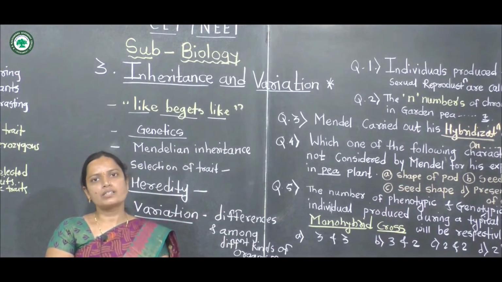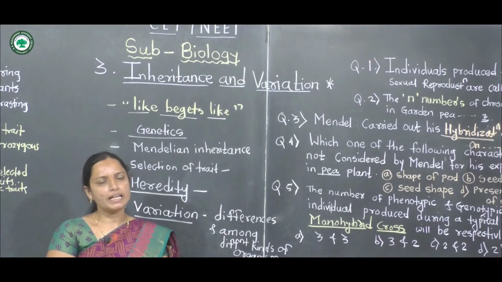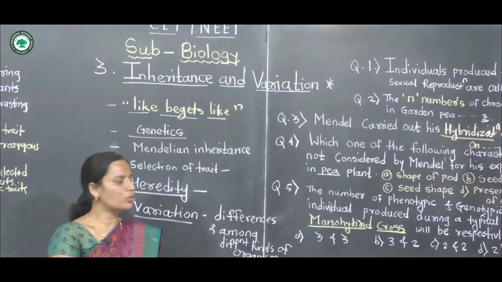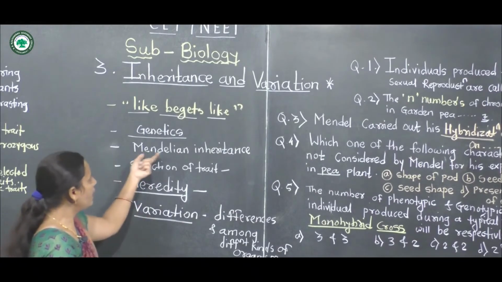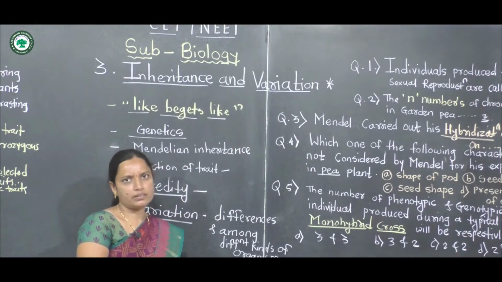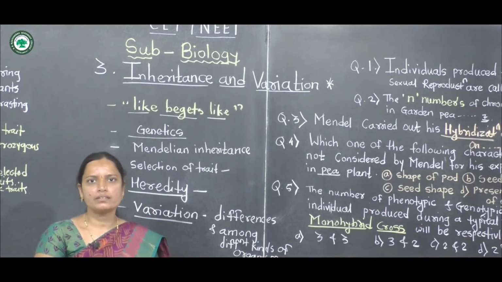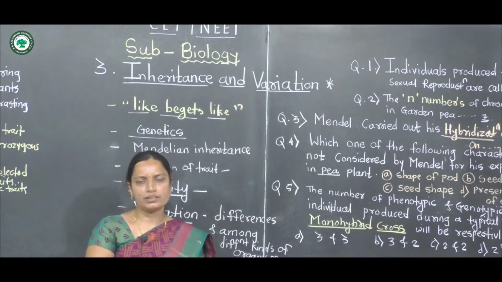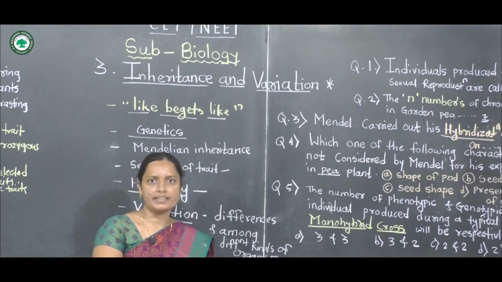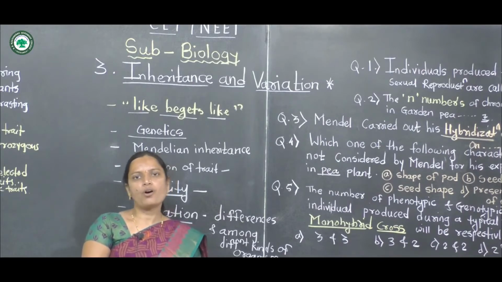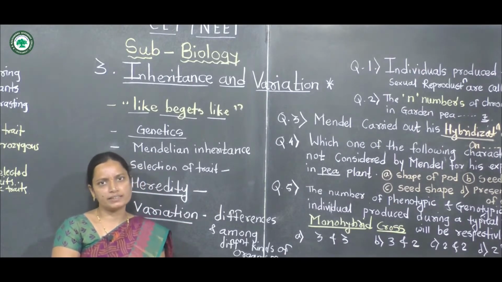In this chapter, inheritance and variation, it includes the term Mendelian inheritance. The scientist Mendel studied inheritance patterns, and this scientist Gregor John Mendel was the father of genetics.